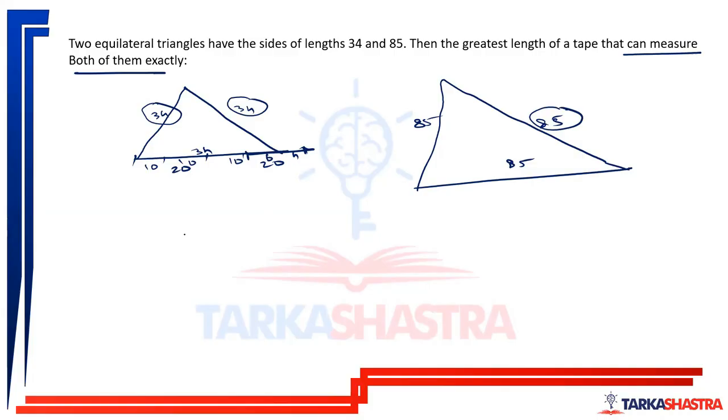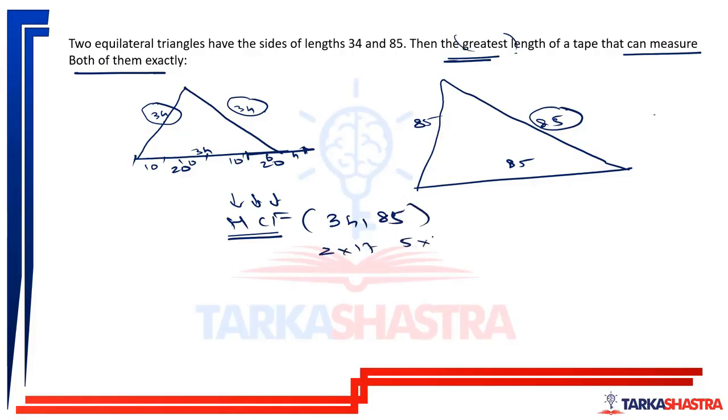Now understand one thing: we have to find the number which is a factor of 34 and 85, and also the greatest of such numbers. So we have to find the highest common factor of 34 and 85, which is 2 into 17 and 5 into 17. So the HCF comes out to be 17 raised to 1, which is 17.